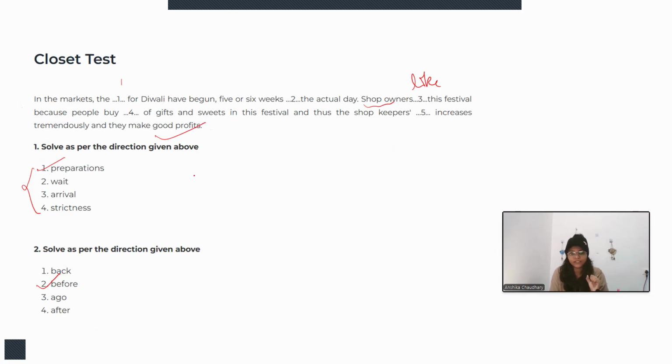So this is what we have solved, the cloze test. Options will be given. According to the option, you need to check whether the option fits in the context of the sentence or not. So the cloze test we can say is the easiest part of any verbal ability exam because we have options and we just need to fit and check whether it is fitting better or not.